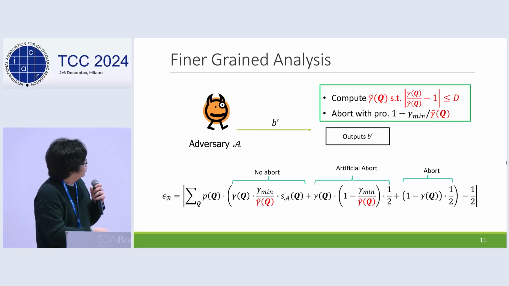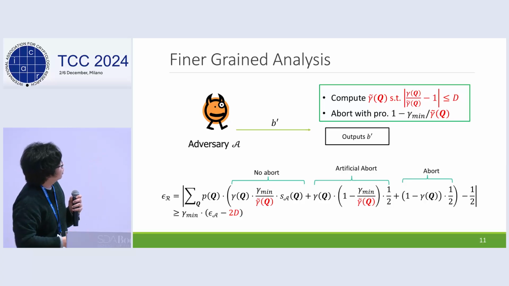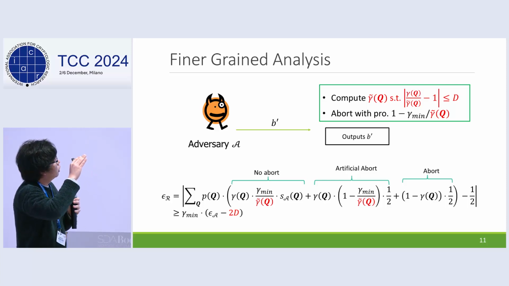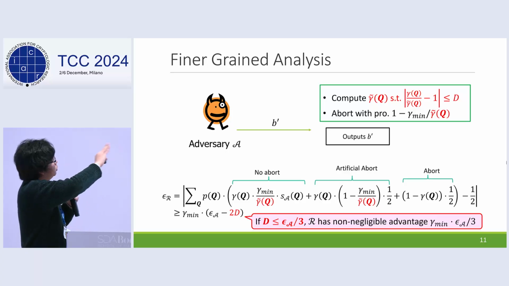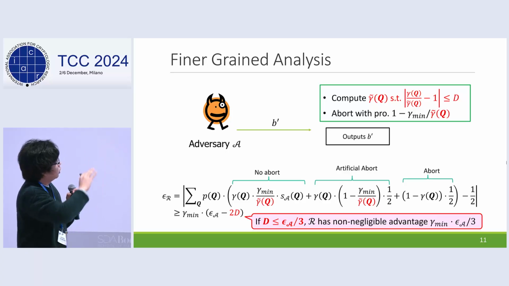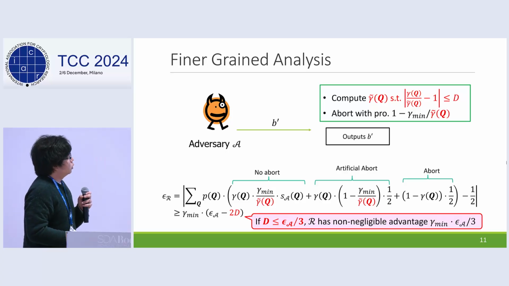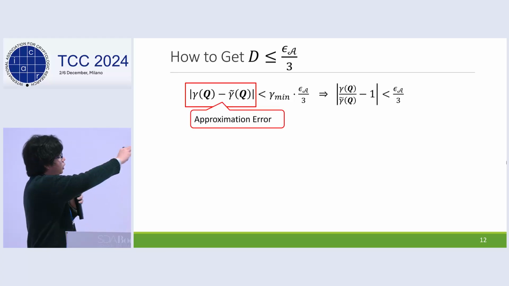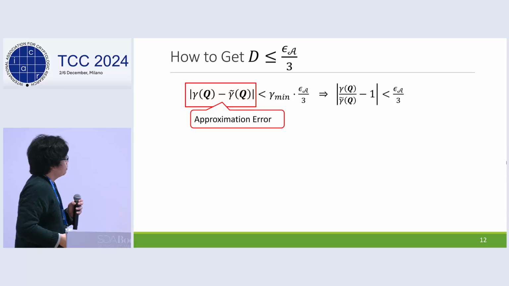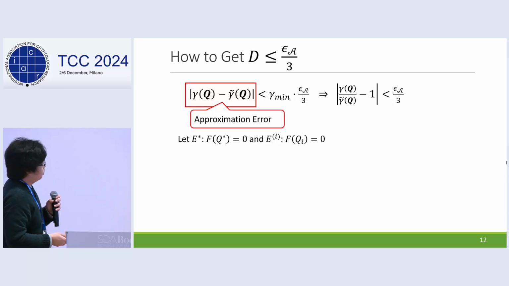Then notice that the term in the red box means the gap between the actual no-aborting probability and the approximated probability. So this value can be regarded as an approximation error. So now we want an approximation with this accuracy. Then let's define these events.